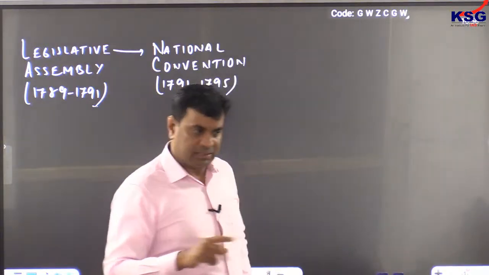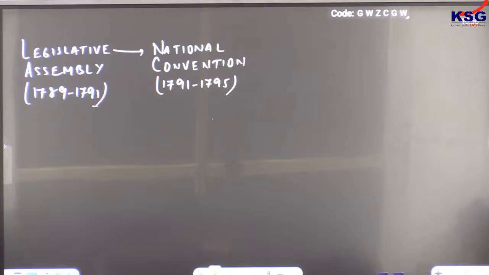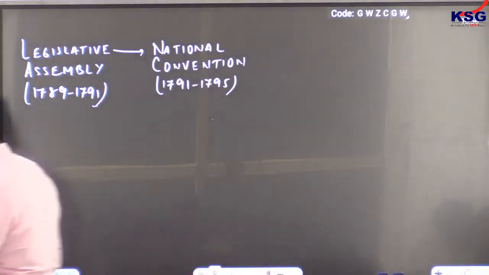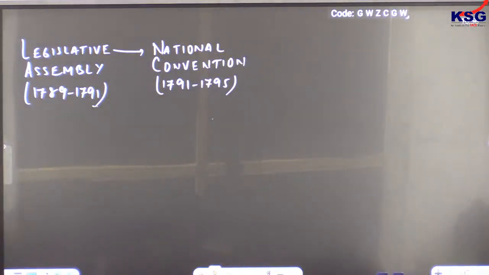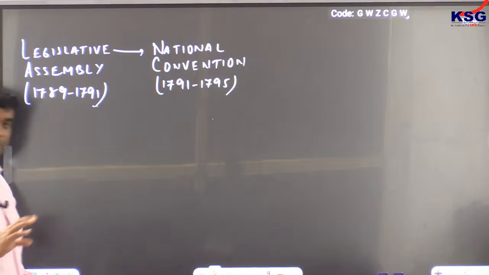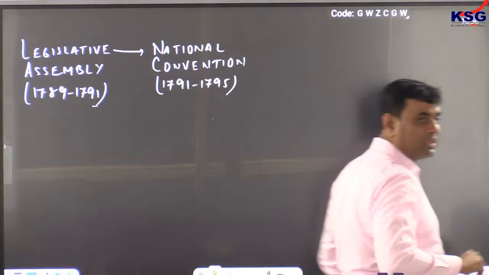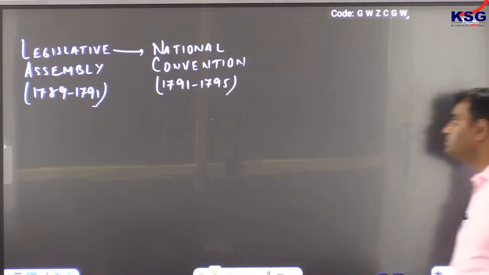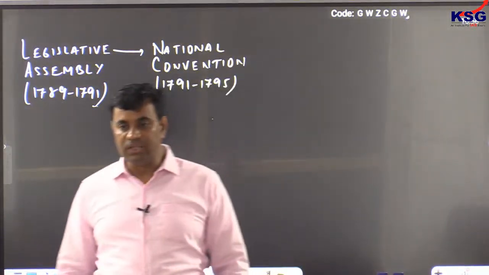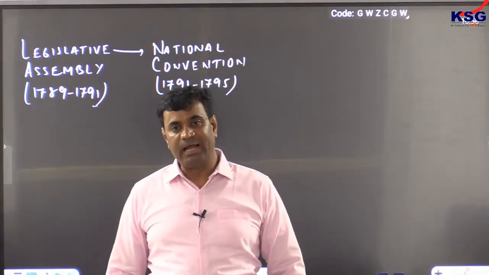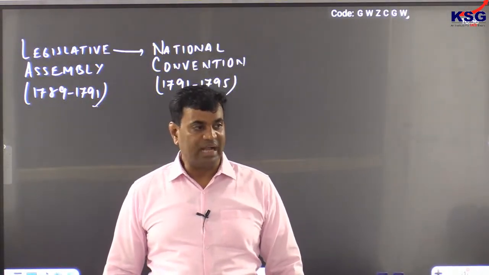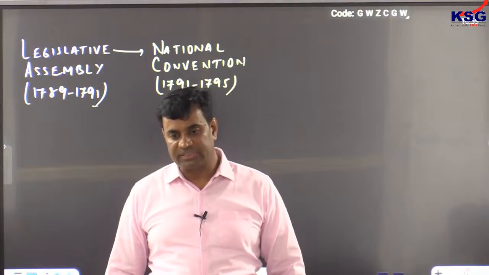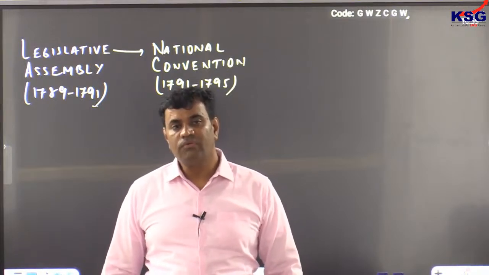With the support of Britain and Austria, anti-revolutionary sentiments began to emerge that became a potential threat for the French Revolution.